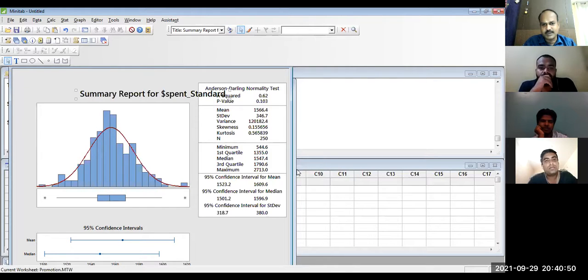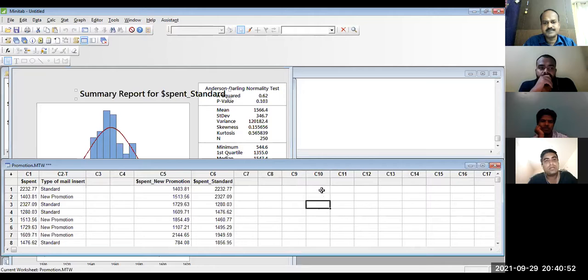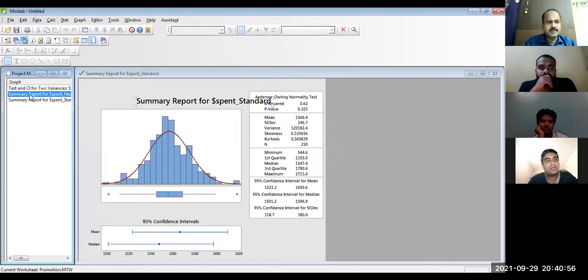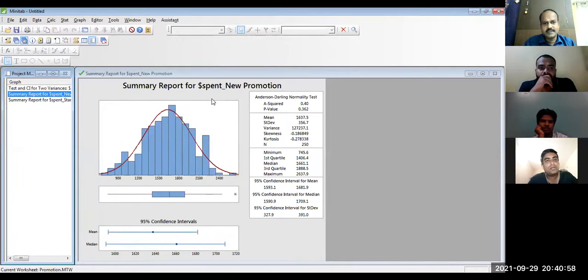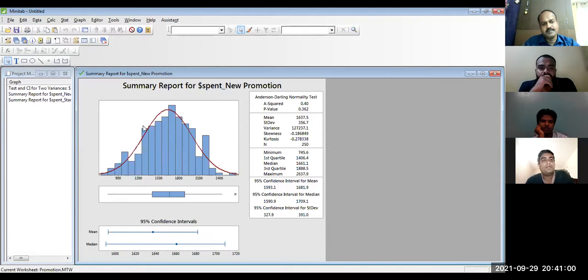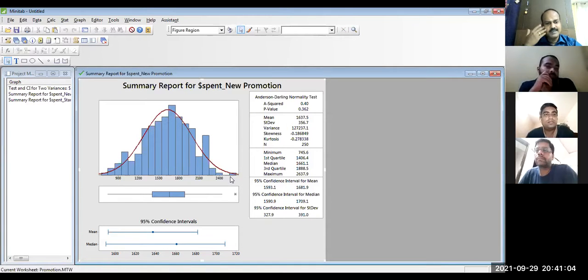Now similarly the other one. So go to the graph. Probably you can take the second one. Yes, the second one. Now look at the histogram. How is it? This is also looking normal to your eye. Yes, sir. Your eye judgment itself is telling you it is normal, and that is again confirmed with the p-value 0.36, and this test is given a special name, the Anderson-Darling test. Always check the normality, keep the variances equal, and then proceed.